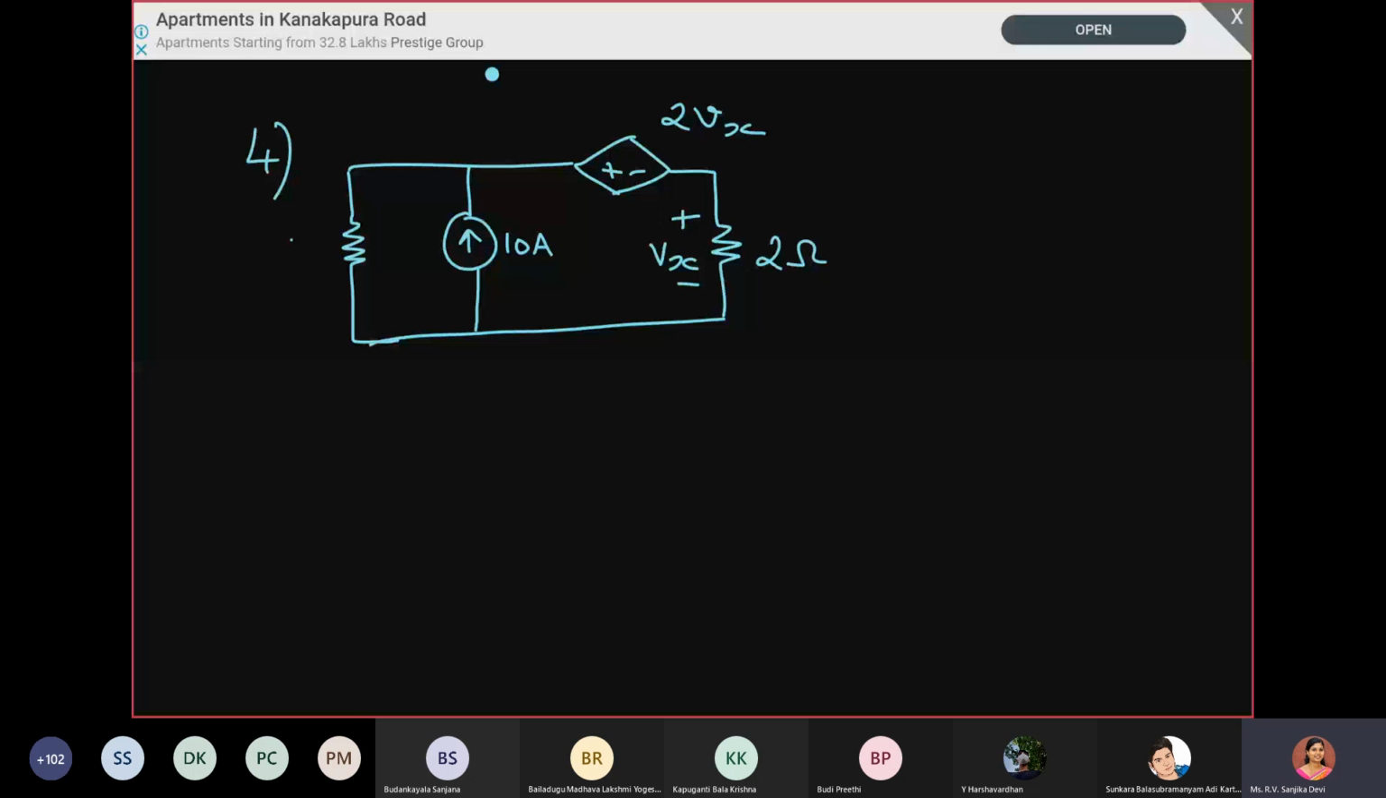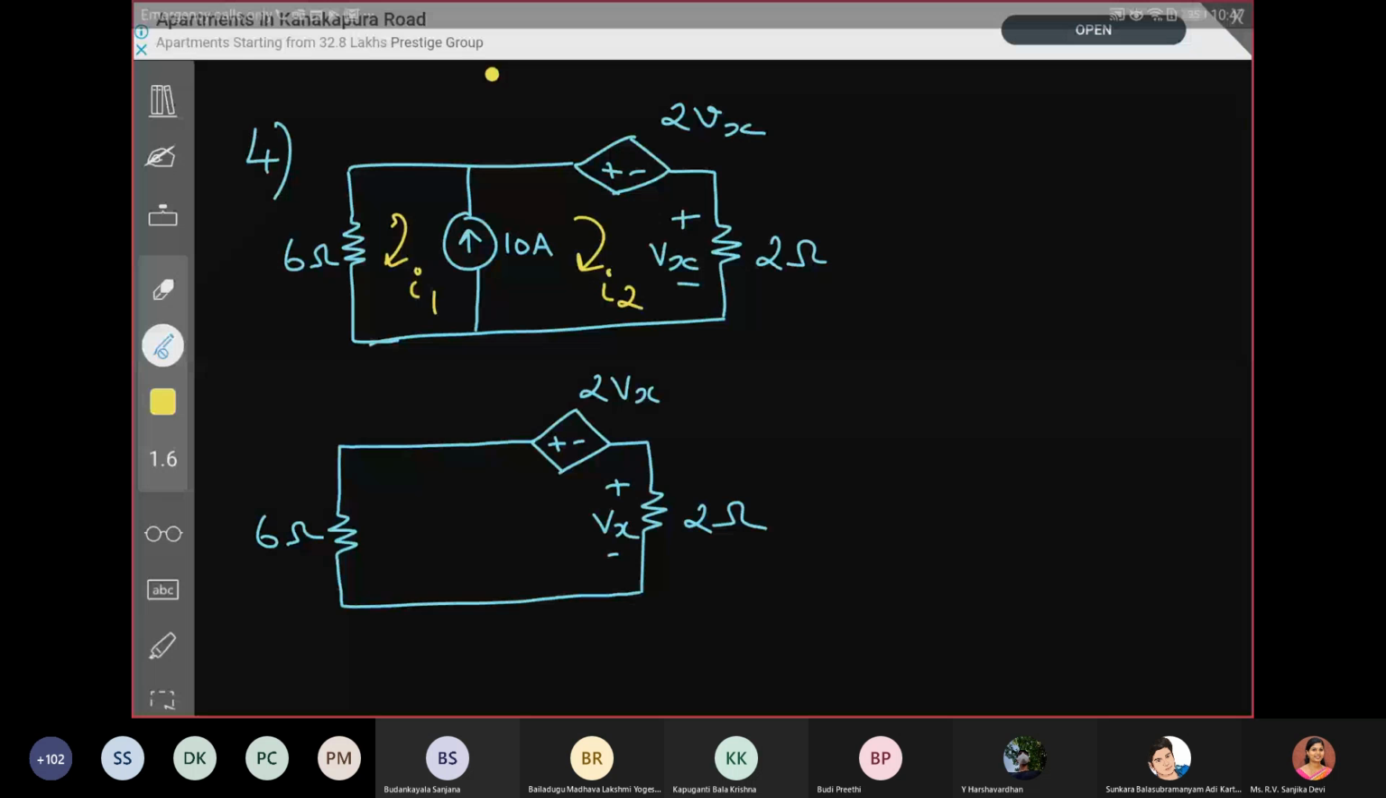So here there is a current source between two meshes, right? So again the same problem comes. We cannot write a KVL for the independent meshes. So we have to form the super mesh. So remove the current source and again redraw the super mesh, and then we will apply the KVL.